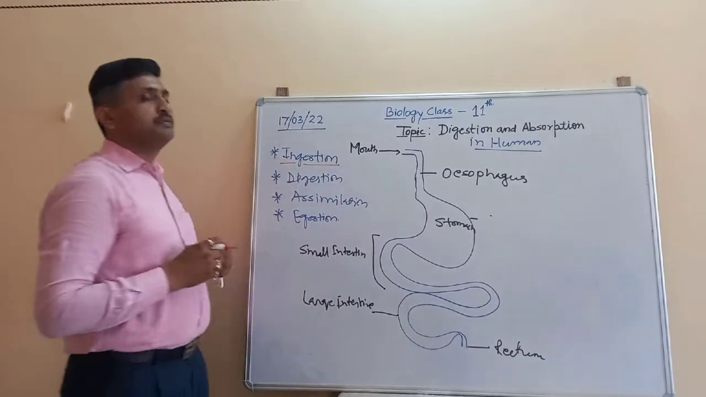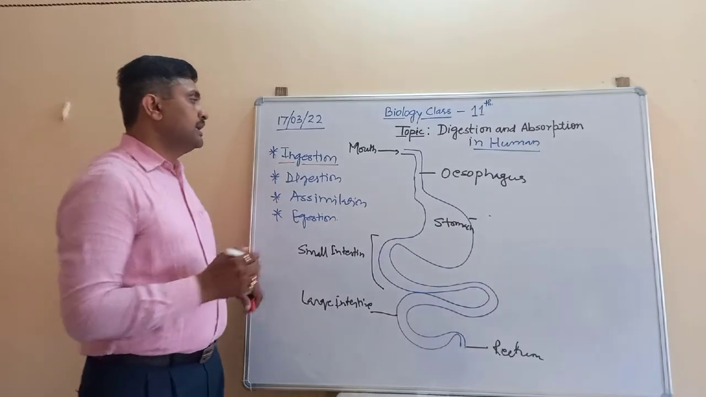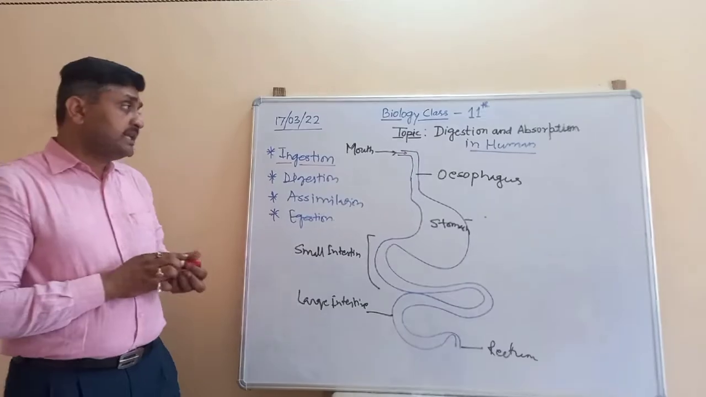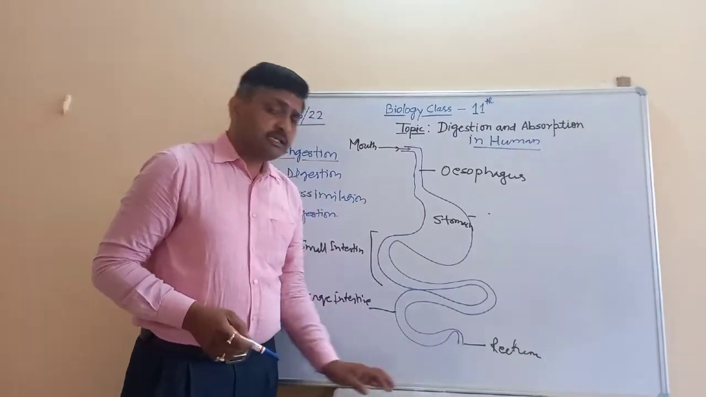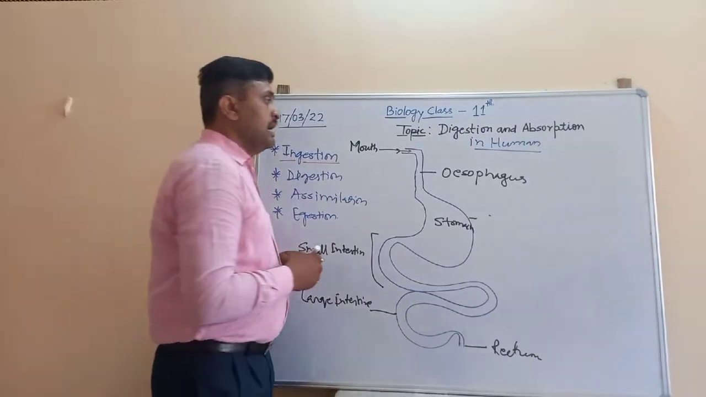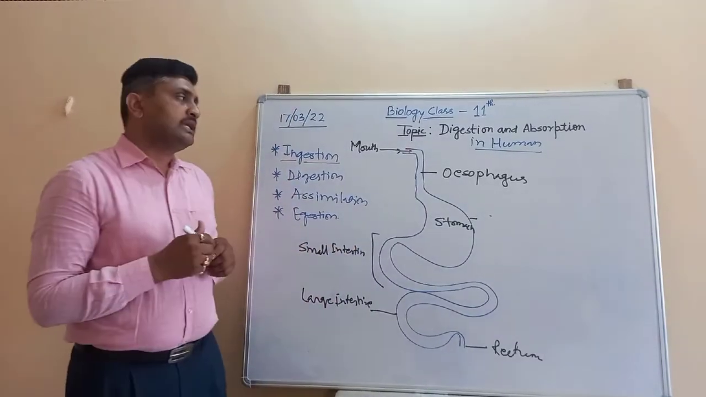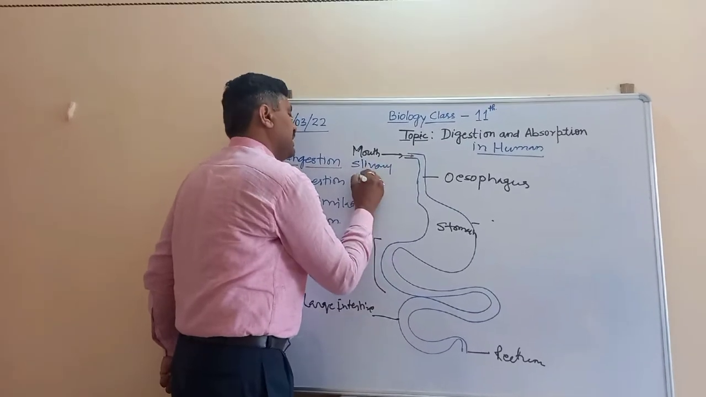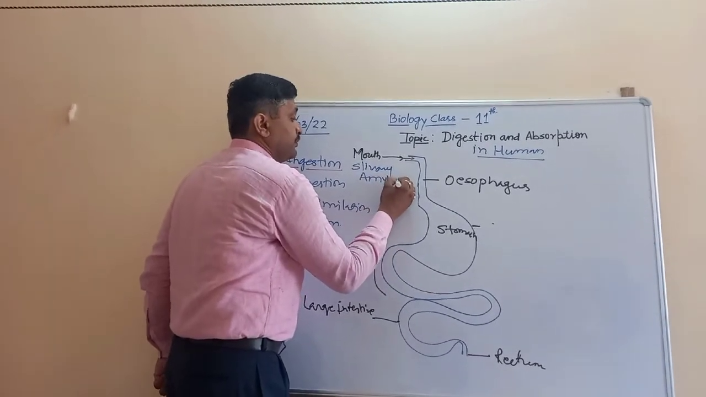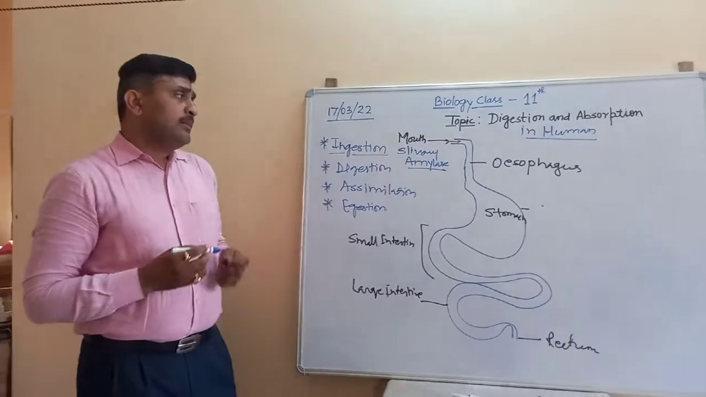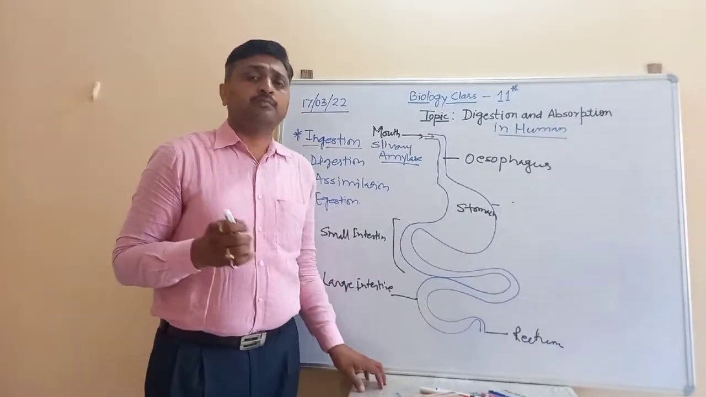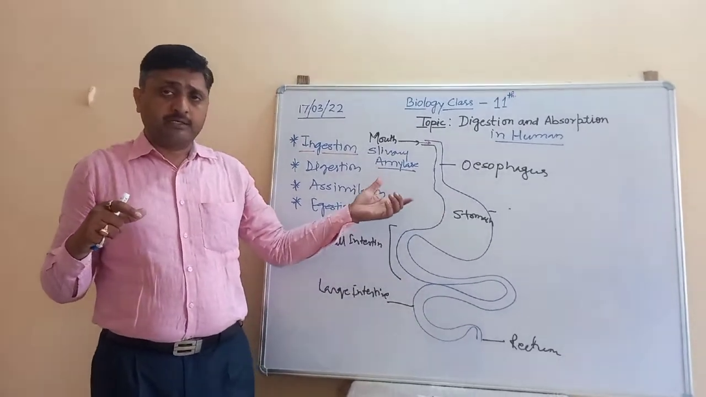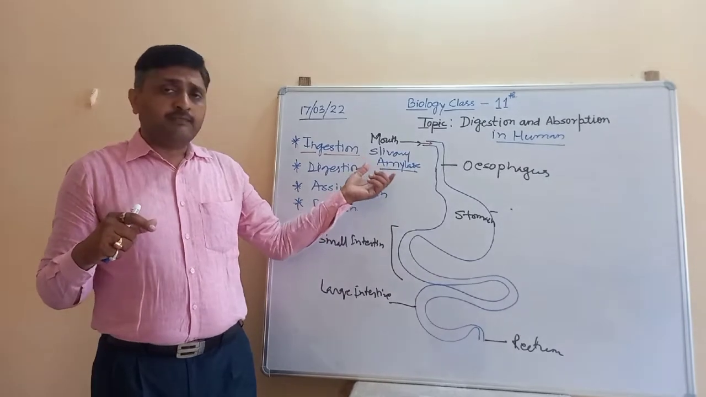This is the intake of the food material. First, the food enters into the mouth. When food enters into the mouth, saliva secretion takes place, and this saliva contains an enzyme known as salivary amylase. This salivary amylase helps in the digestion of the starch molecule present inside the food material.